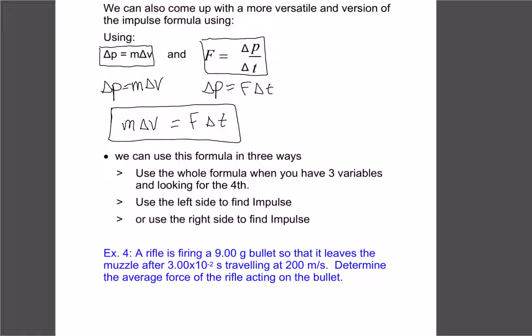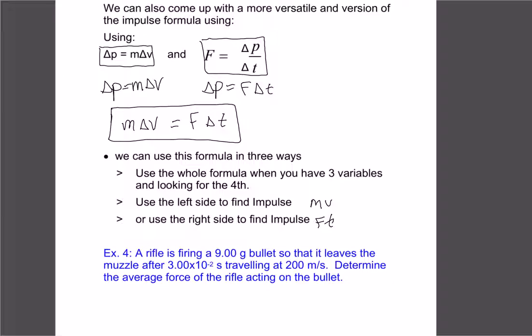And we can basically use this in any of three ways. Let's suppose in a question I give you the mass, the velocity, and the time, and it's asking for the force, we can use this new formula to solve it for F. So you can solve it for any of the four as long as you have the three other ones. Or we might just use the left side to find impulse if we're given mass and velocity. Or we could use the right side to find impulse if we're given force and time. So depending on however the question's worded, you can pick which part of the formula you want to use, all of it or just one of the two sides. They're all dealing with impulse, so that makes it a little bit handier to work with.